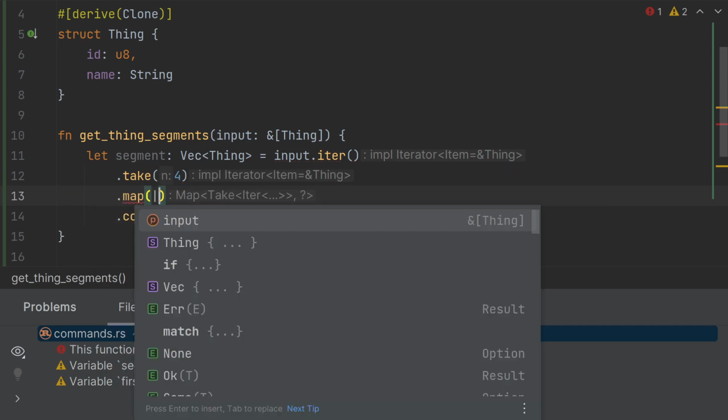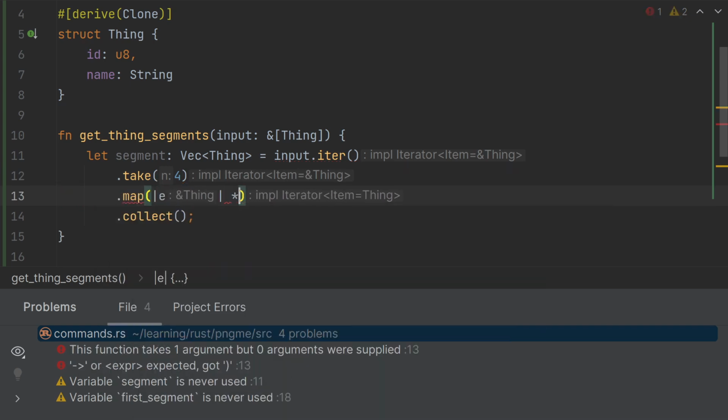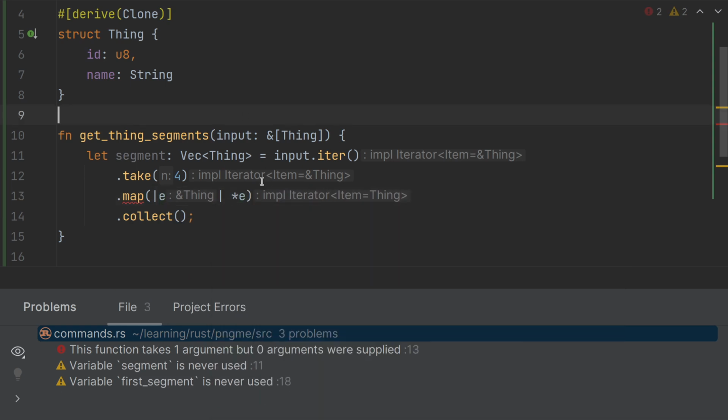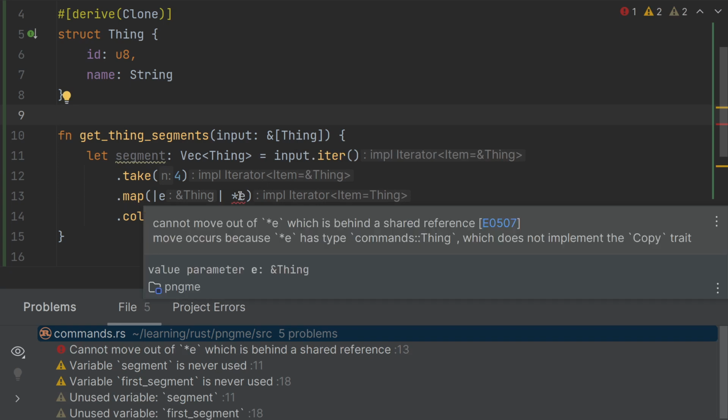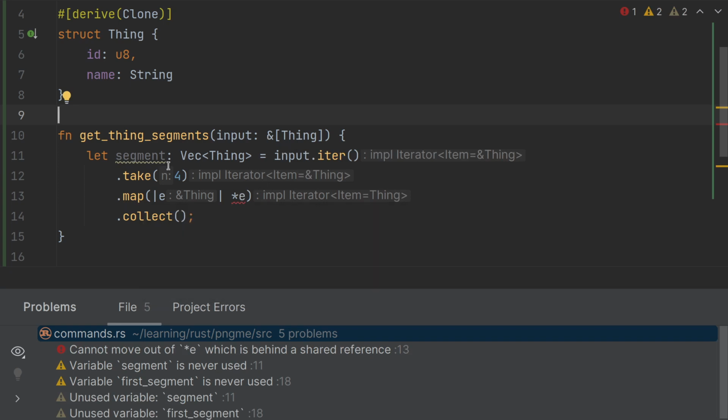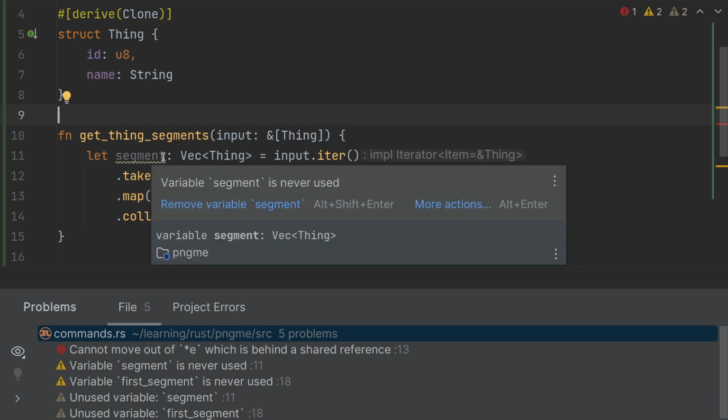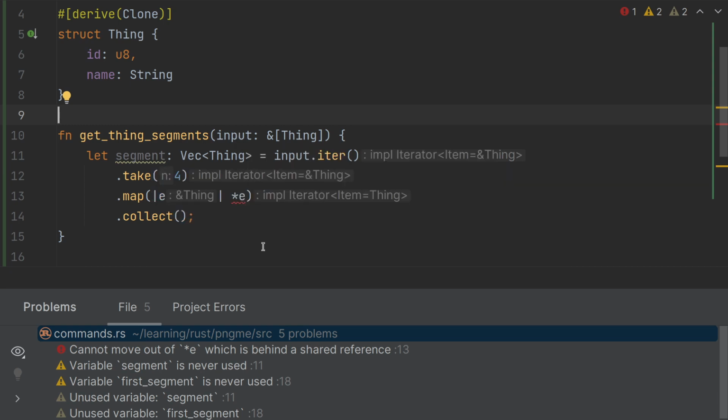If I try to use the same map statement, I'm going to get an error, because Thing doesn't implement Copy, so now the dereference will try to move from the input to this variable, and we only have a shared reference. Of course, you cannot move out of a shared reference.